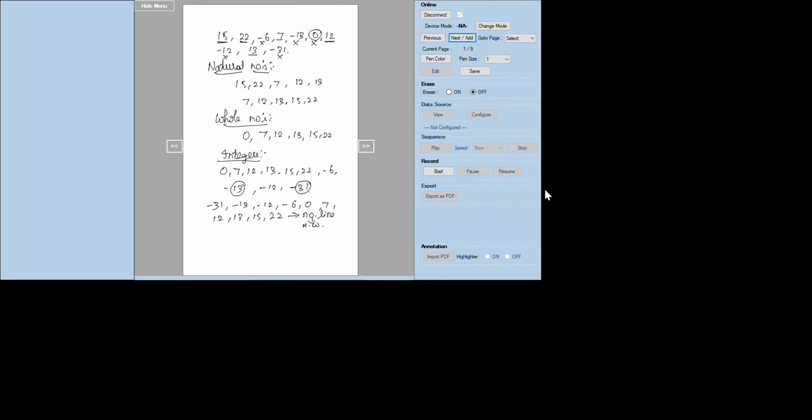So this will consolidate the understanding of the number system. In the number system we have seen three categories: natural numbers, whole numbers, as well as integers. Very clear. In the next class we will see rational numbers: what is a rational number and what is an irrational number. So with this we will wind up the class.